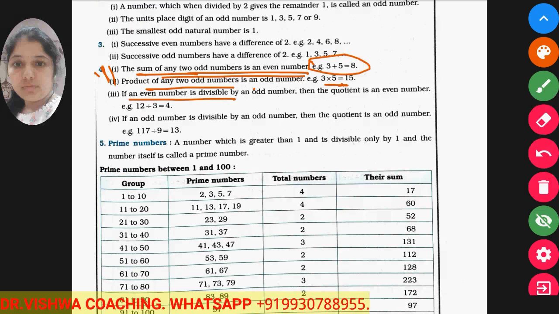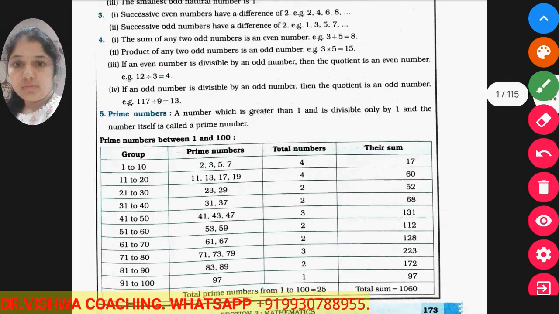If an even number is divisible by an odd number, then the quotient is an even number. If an odd number is divisible by an odd number, the quotient is an odd number. So these are things to be kept in mind: if we divide an even number by an odd number and it is completely divisible, the quotient is even, and if an odd number is divisible by an odd number, then the quotient is always odd if it is completely divisible.